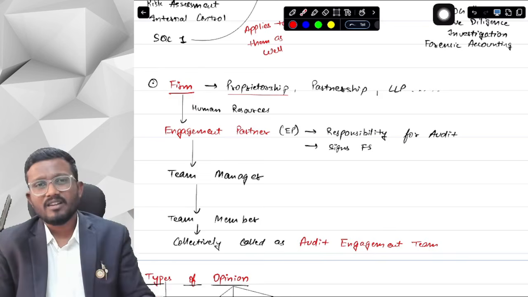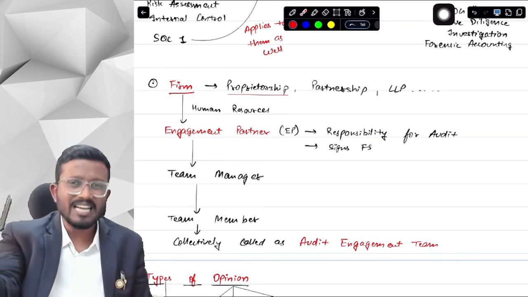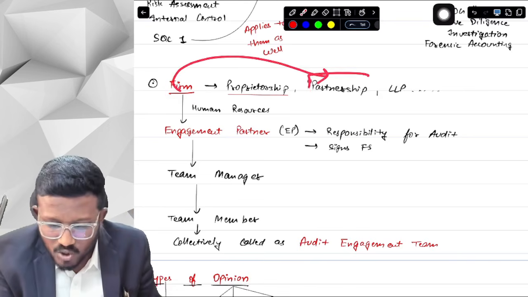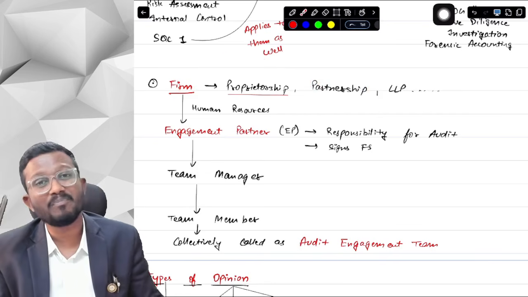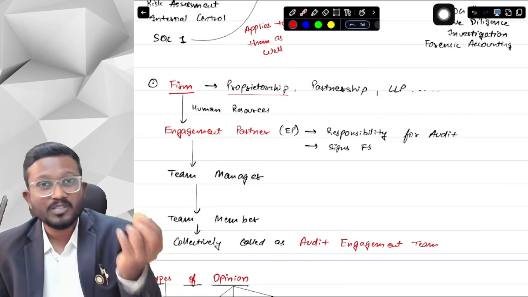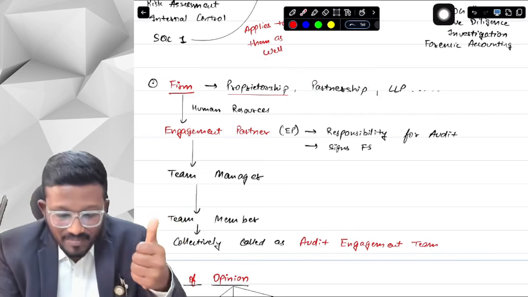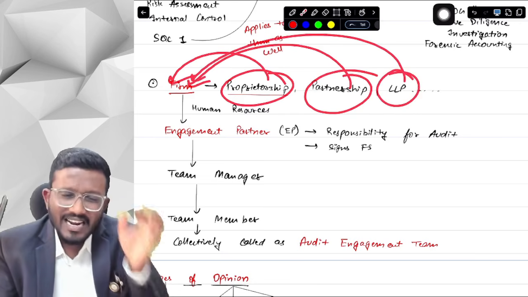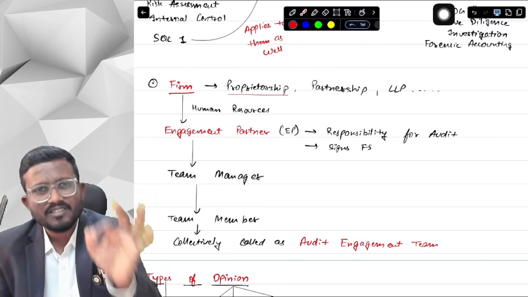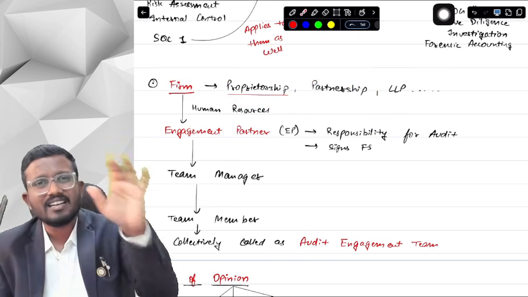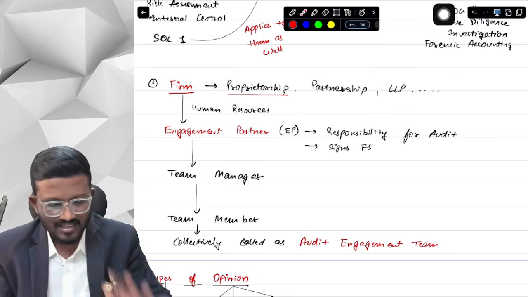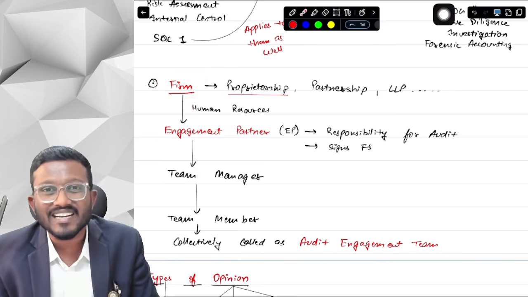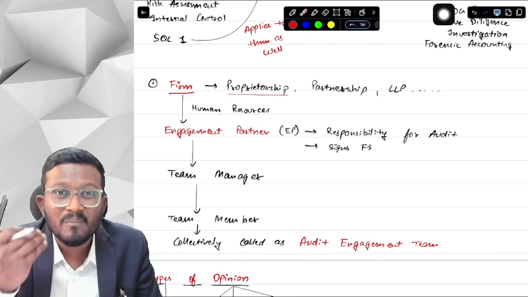What is a firm? We will hear the word firm many times in our CA final audit syllabus. It doesn't mean only partnership. Many people confuse firm with partnership. No, proprietorship can be a firm, partnership can be a firm, LLP can be a firm. Anything which does business, anything which provides services or goods, is called a firm. In the firm we have human resources, the people who are actually working in the firm and getting the firm running.